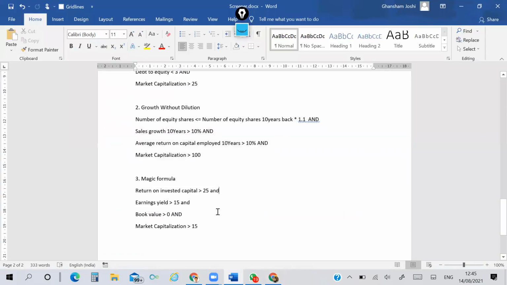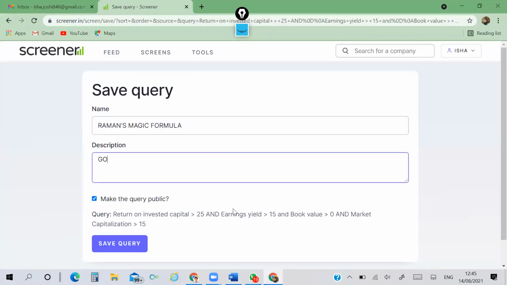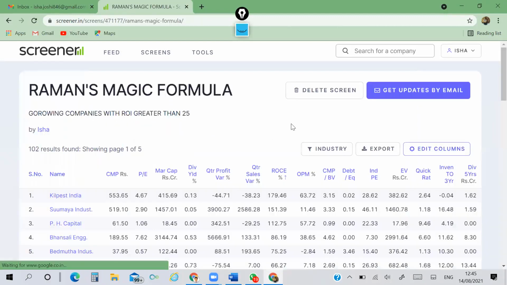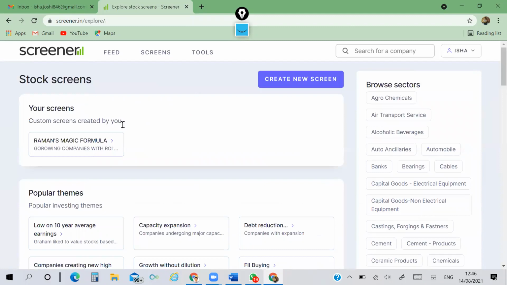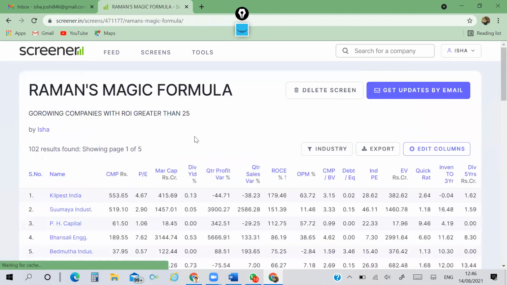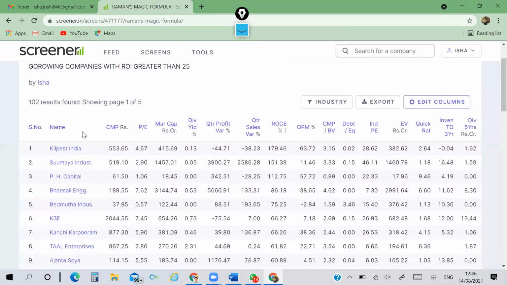ROI greater than 25. Earning yield greater than 15. Book value greater than 0. So growing companies with ROI greater than 25, and I am saving this query. After saving this query, if I want to run this query again, I can go to the screens. Here I can get that query and run this again. You will get the same results.